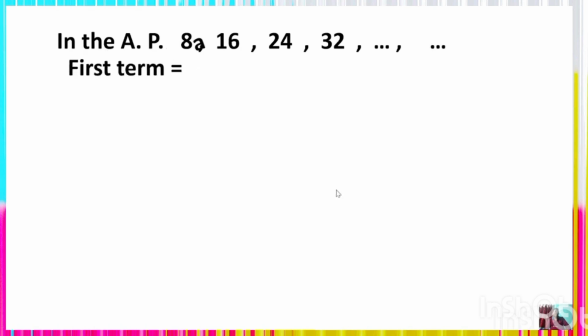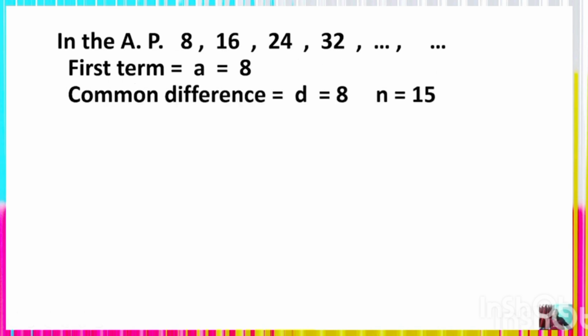So in the arithmetic progression 8, 16, 24, here the first term a is equal to 8, the common difference d is equal to 8, and n is equal to 15, because you have to find the sum of the first 15 multiples of 8, so the number of terms is 15.